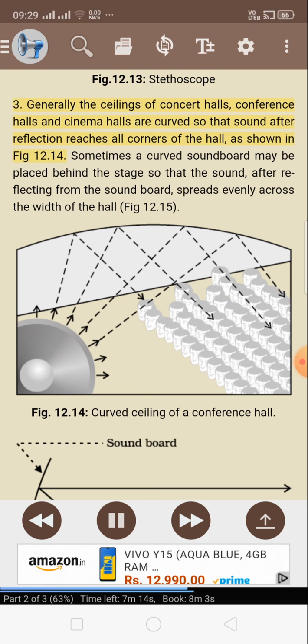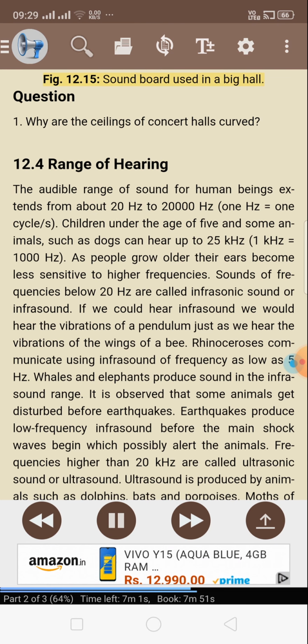3. Generally, the ceilings of concert halls, conference halls, and cinema halls are curved so that sound after reflection reaches all corners of the hall, as shown in Fig. 12.14. Sometimes a curved soundboard may be placed behind the stage so that the sound, after reflecting from the soundboard, spreads evenly across the width of the hall. Fig. 12.14, curved ceiling of a conference hall. Fig. 12.15, soundboard used in a big hall. Question. 1. Why are the ceilings of concert halls curved?